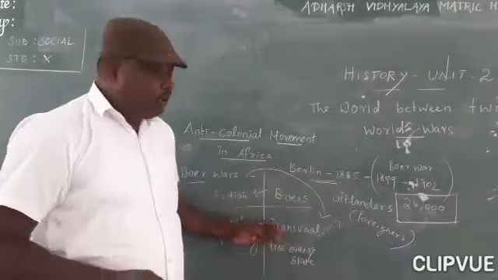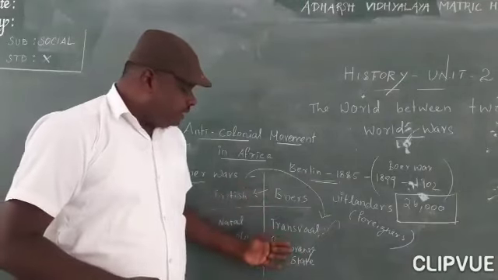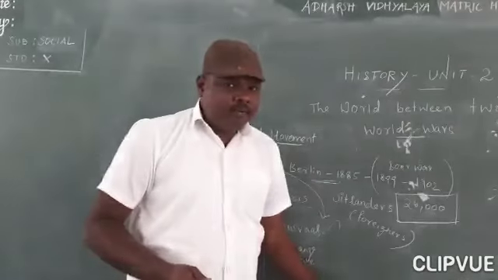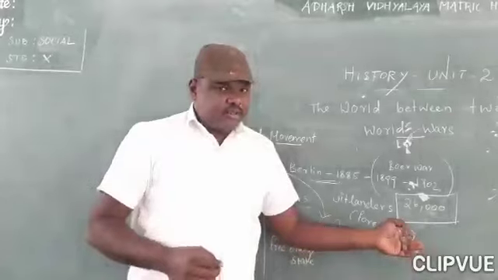So at the end of 1902, the Boer War came to an end, and the British captured all four places. Already two places were with the British, and the Transvaal and the Orange Free State were also now in the hands of the British.